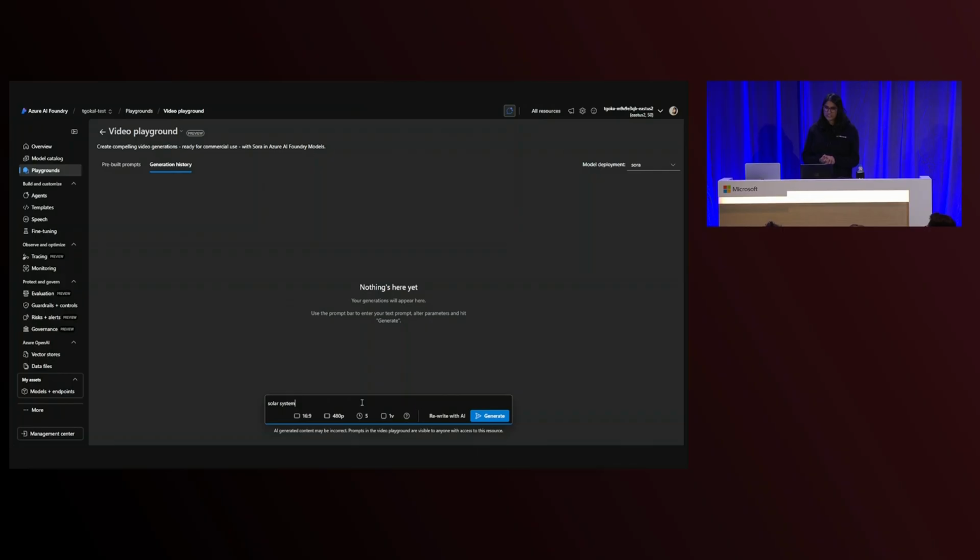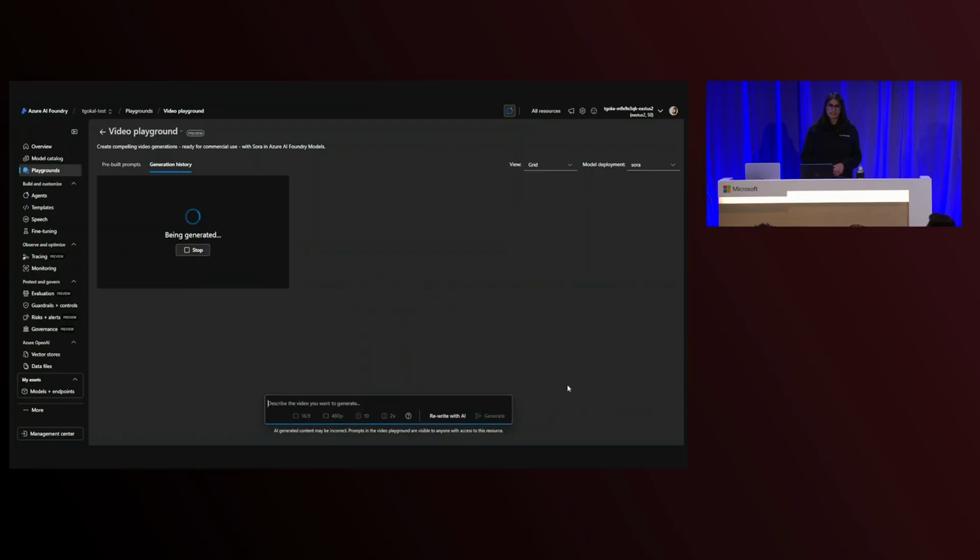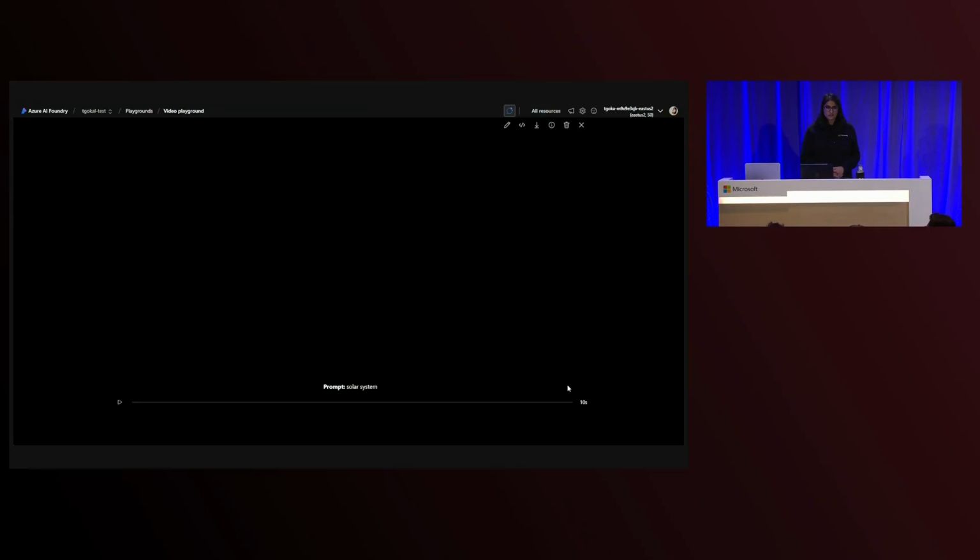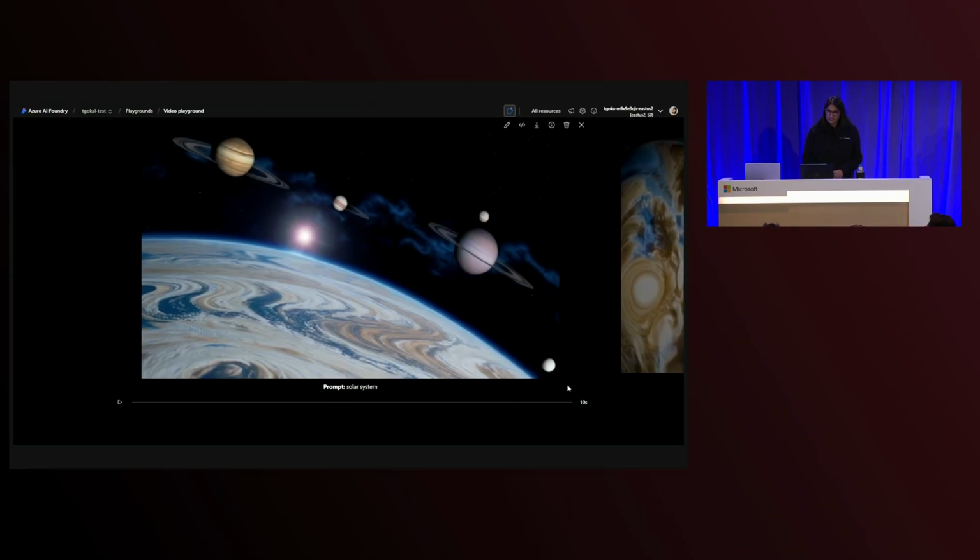Let's see how accurate I can get it to be. I'm going to look at aspect ratio, resolution, duration. Let's increase this to 10 seconds. And let's make the number of videos that are produced from 1 to 2. I click Generate. And within 1 to 2 minutes, some movie magic applied here, but within 1 to 2 minutes, my very first Sora generation is here.